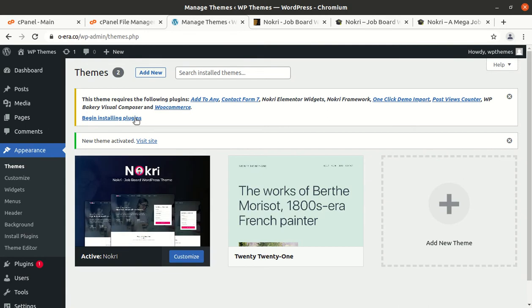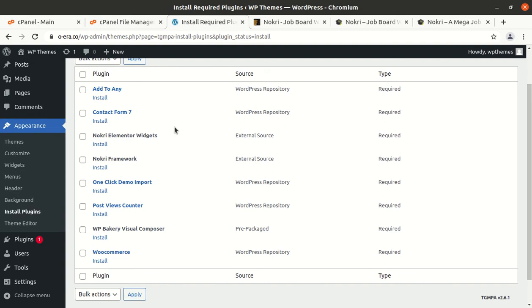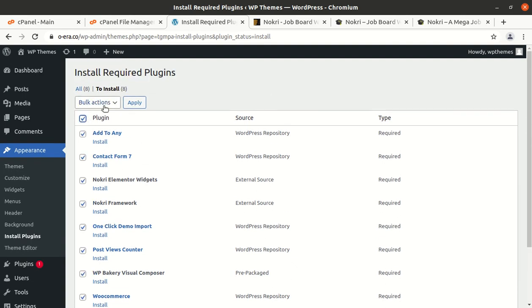Upon activation we got an alert that we need to install certain plugins for using this theme, and this is the list of plugins. All are required in fact, and have been given in the theme bundle pack. I'm going to install all the plugins in one go, and if you are not confident about your server capacity, just install the plugins one by one to avoid any errors.